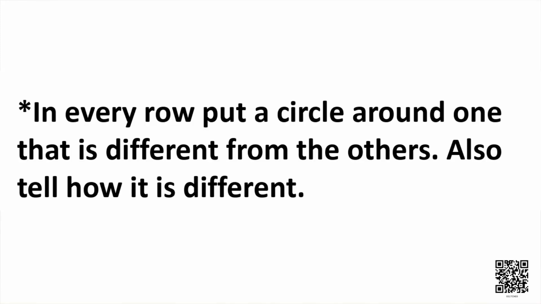In the next activity, you have the odd one out. This exercise is odd one out. In every row, you will put a circle around the one that is different from the others. Okay? A list of 5 things is given in each row. Out of these 5 things, one is different and the other 4 are similar. So, you will put a circle around that. Here, I have written the odd word in a different color.